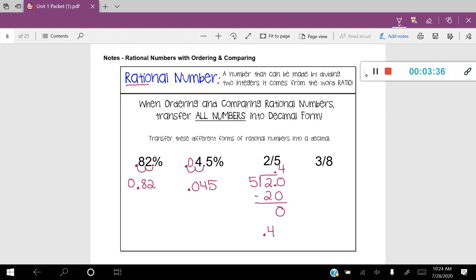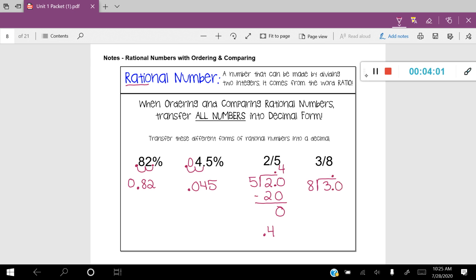Let's try one more. 3/8. All right, 3/8. We're going to do 3 divided by 8. So let's go ahead and write 3 divided by 8. We ask ourselves, how many times does 8 go into 3? Well, it doesn't. So that means we need to add a decimal, and I'm going to raise it up to the roof, and I'm going to add a 0.